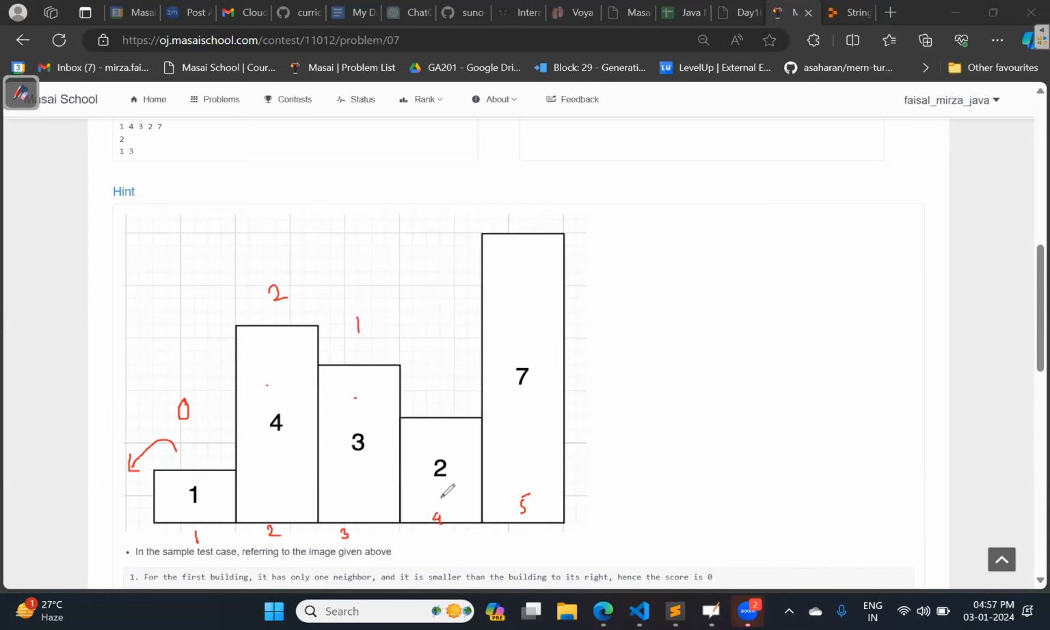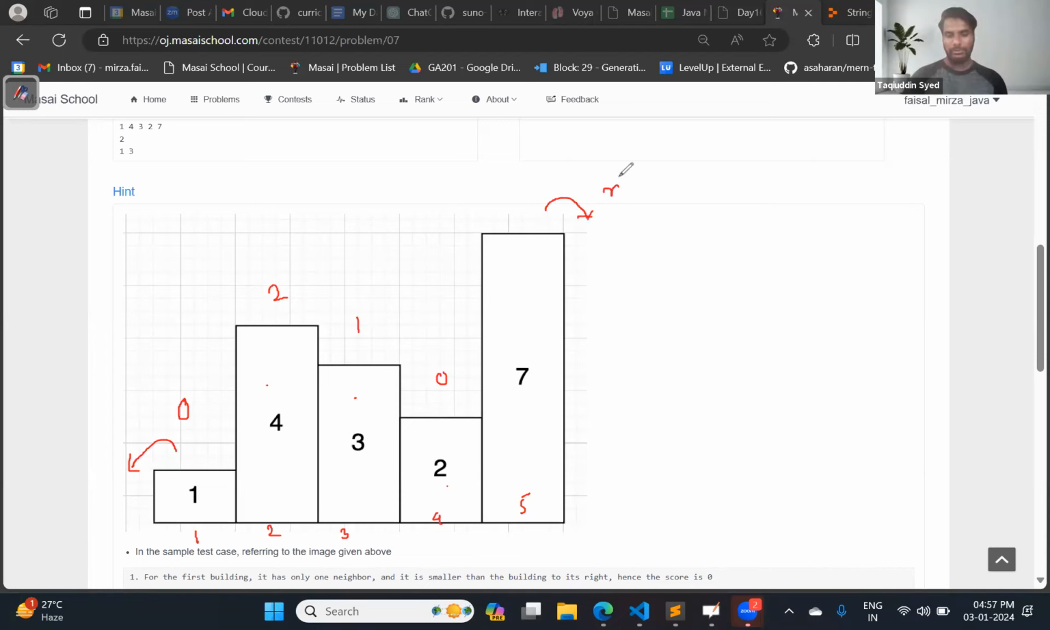If you see building number 4, it is smaller than the building previous to it as well as the building next to it. So how many points will it get? 0 points. If you see the last building, is there any building towards the right of it? No, sir. And if you see towards the left of it, there is a building which is smaller. So it will get 1 point.